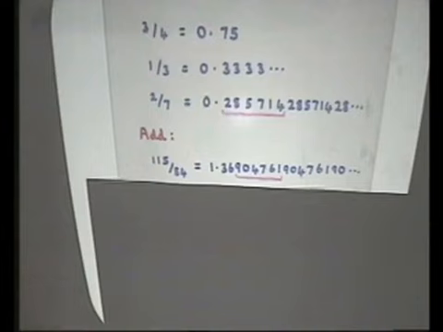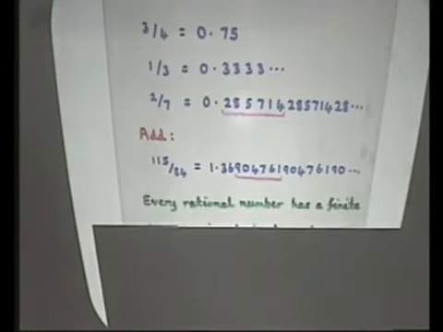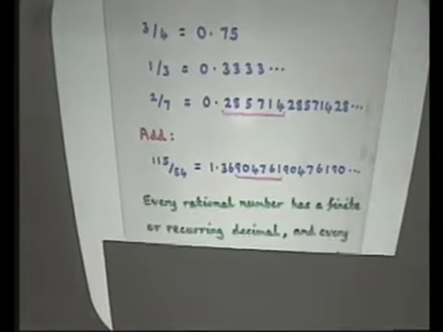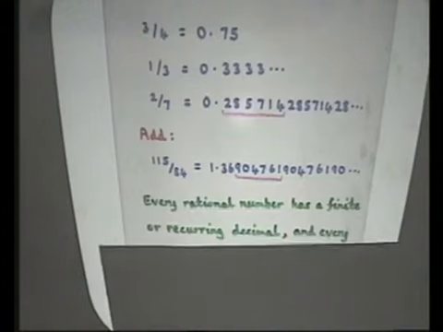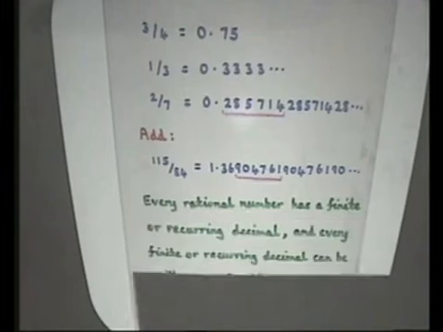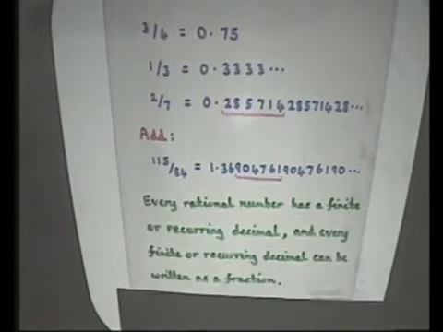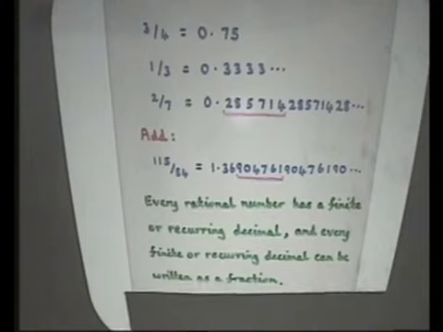And so after a bit of playing around, you're led to believe that every rational number has a finite or recurring decimal. You might like to think about why that is. And it also works the other way around: if you have a finite or recurring decimal, you can always write that as a fraction.